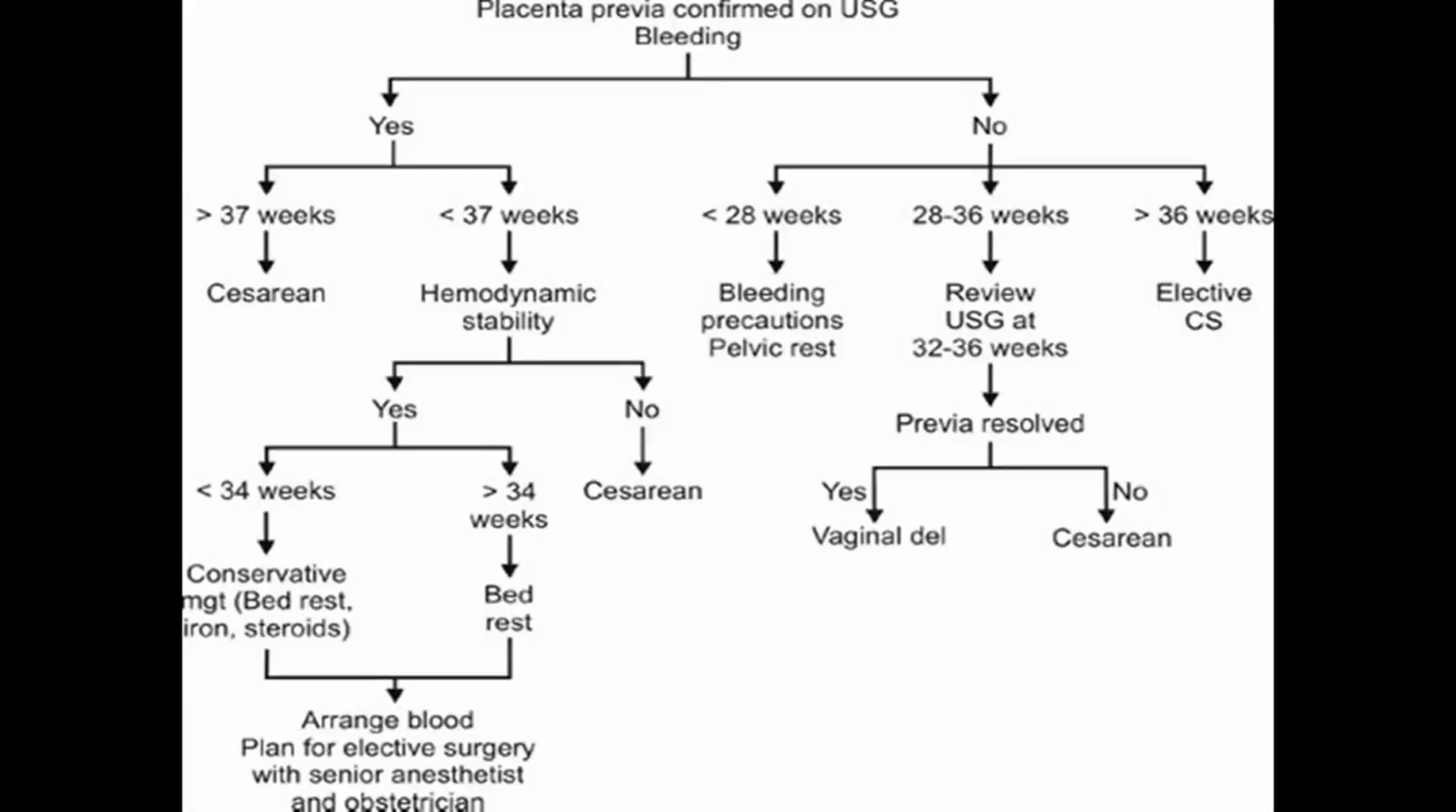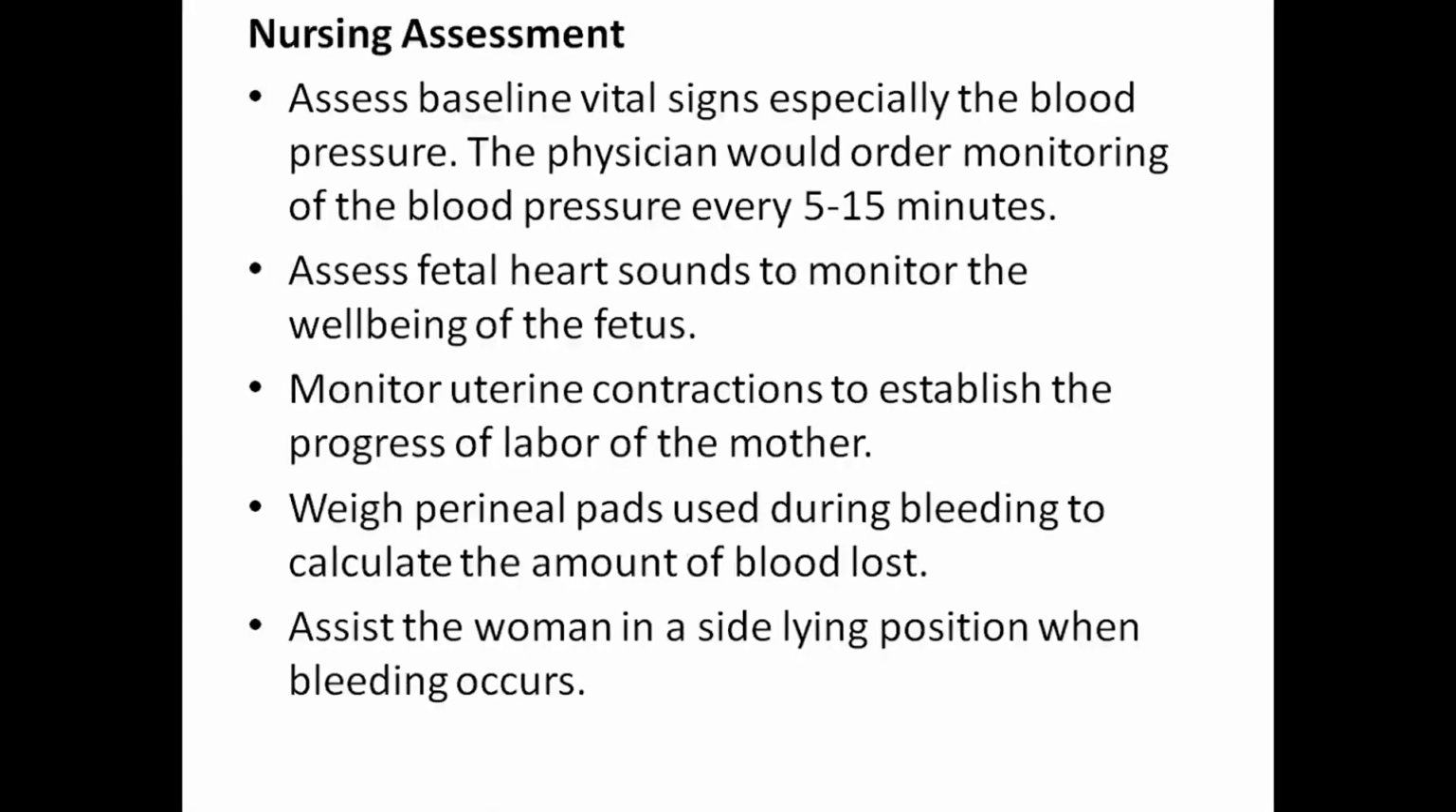This is the flow chart showing the management of a patient with active bleeding or with no active bleeding. Nursing assessment: assess the baseline vital signs, especially the blood pressure. The physician would order monitoring of blood pressure every 5 to 15 minutes. Assess the fetal heart sound to monitor the well-being of the fetus. Monitor uterine contractions to establish progress of labor. Perineal pads are used during bleeding to calculate the amount of blood loss. Assess the woman in side-lying position when bleeding occurs.